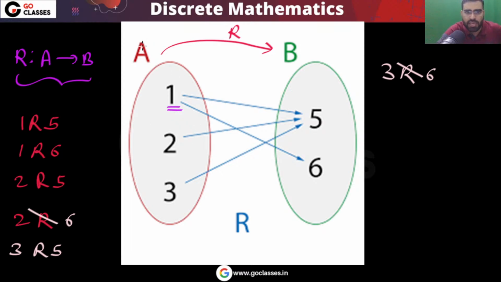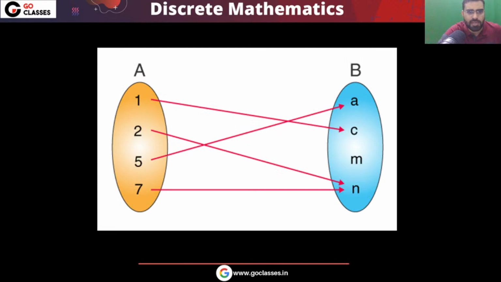Elements of A are related to elements of B. Now let's see this example. In this example, you have a set A which has 4 elements, 1 2 5 7. There is another set B which has 4 elements, A C M N. Now you can notice there is another relation from set A to set B. Let's call it R1.